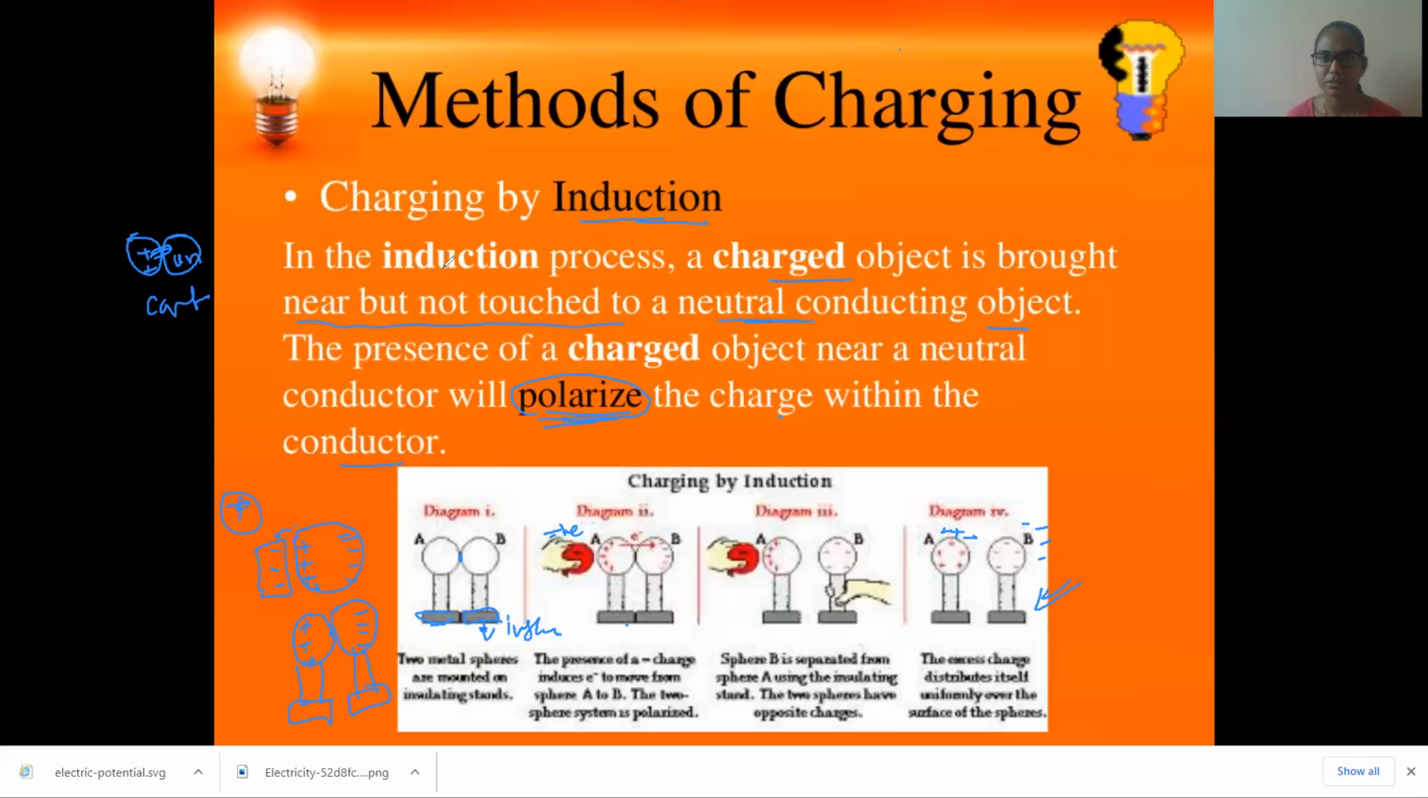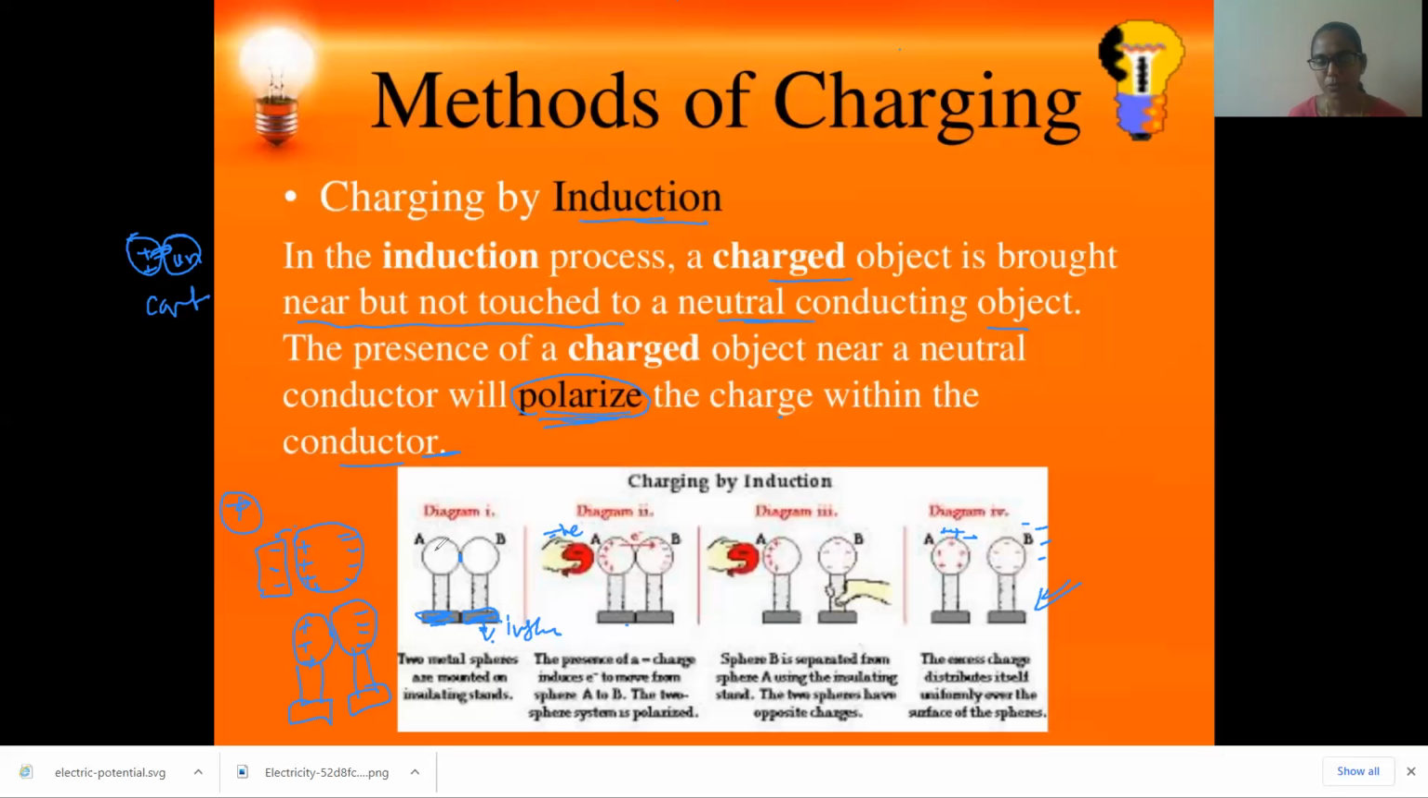By the induction process: a charged object is brought near, but not touched, to a neutral conducting object. The presence of the charged object near a neutral conductor will polarize the charge within the conductor. This is what we call charging by induction. Once again, see how it is done: we take two metal balls connected on insulating stands, which means the charges are not going to earth.